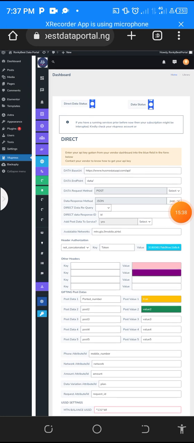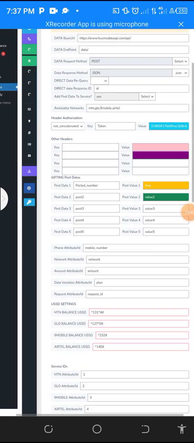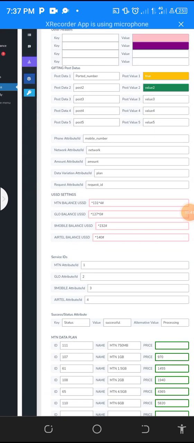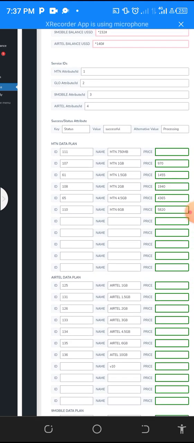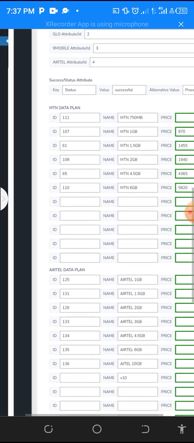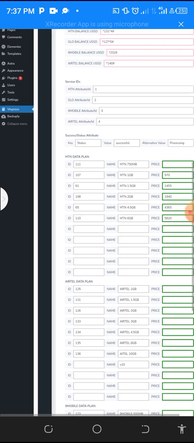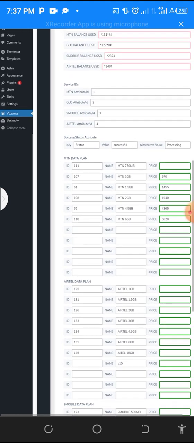So you click on the gifting and put on desktop mode also to spread the stuff. You can see it's still the same thing, and in this case, every one of them has a gifting package. So you fill the ID for MTN data, you fill everything also for the airtime, Airtel, 9mobile, and then you insert your price.